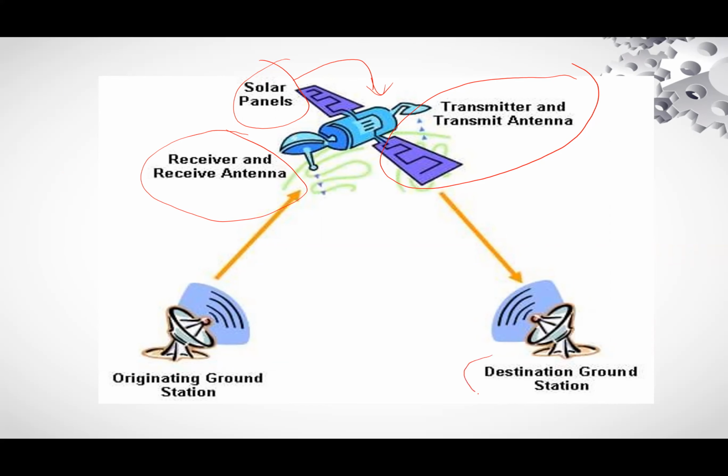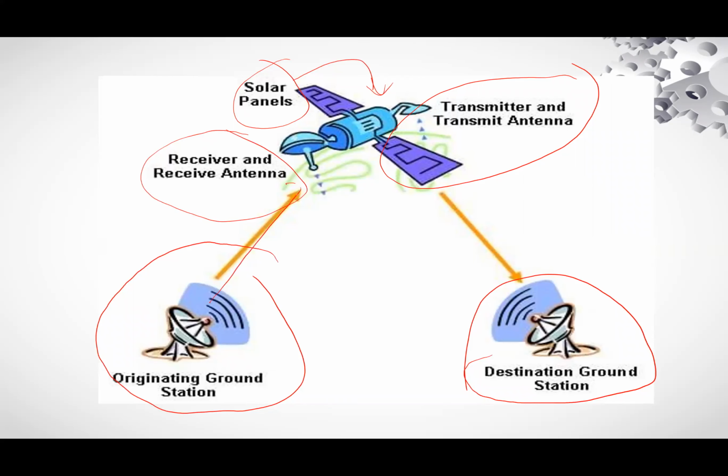The ground station is the destination on the ground, the station at which waves are originated. It sends signals to the satellite, and the satellite directs the signals to the destination.